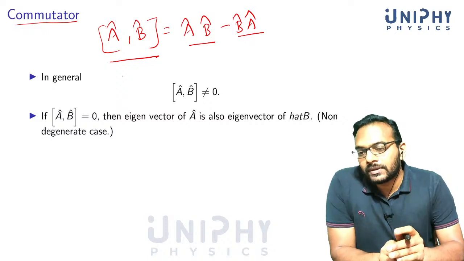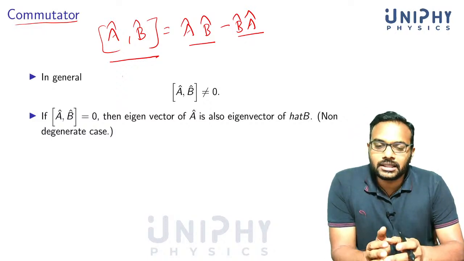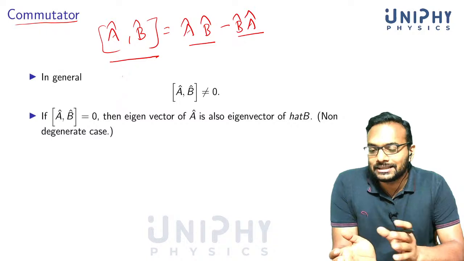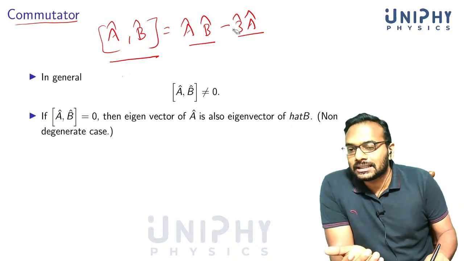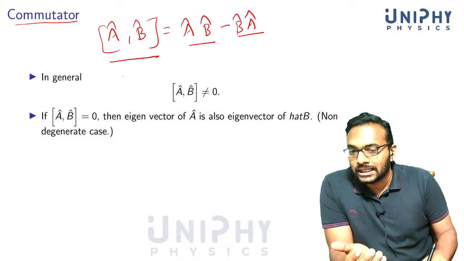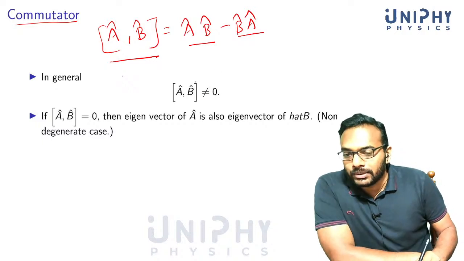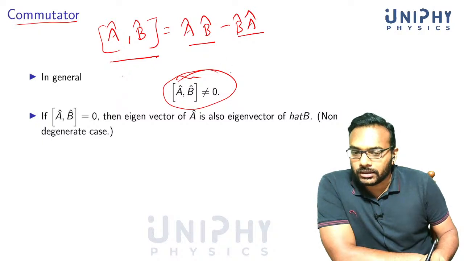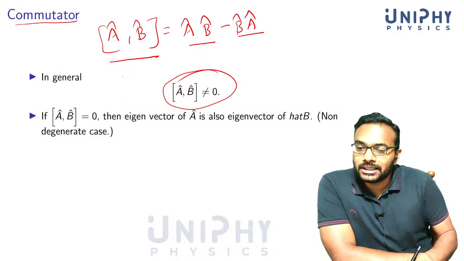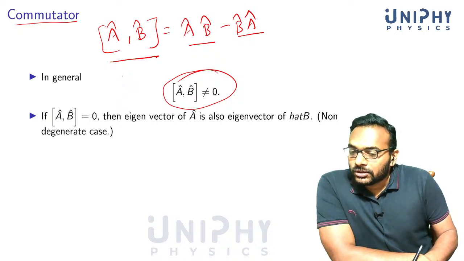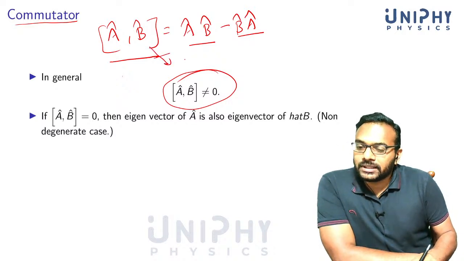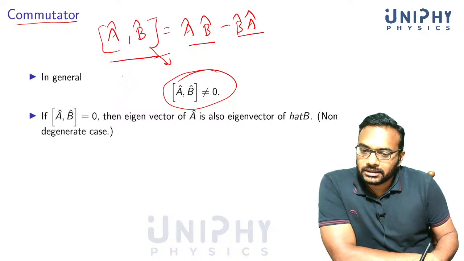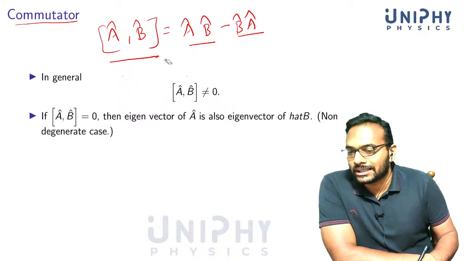Now, if these are two numbers, and you multiply them in different orders and take the difference, you'll get 0. But operators are not numbers; they are special objects, and generally the commutator of A with B is not equal to 0. This is very important. One of the reasons for some of the weirdness comes from this, especially uncertainty. We'll see how uncertainty comes from this.